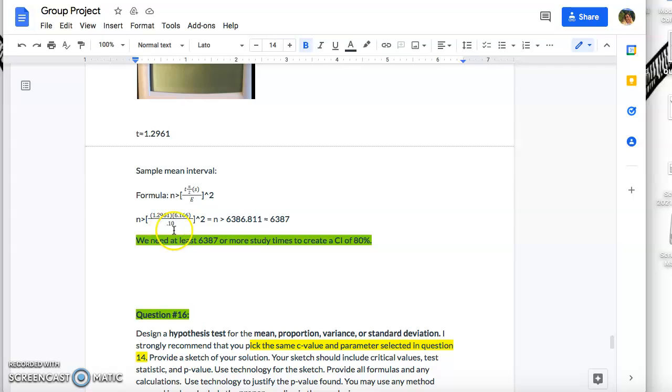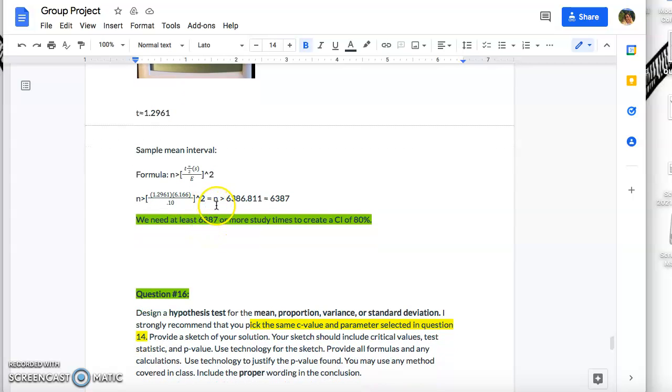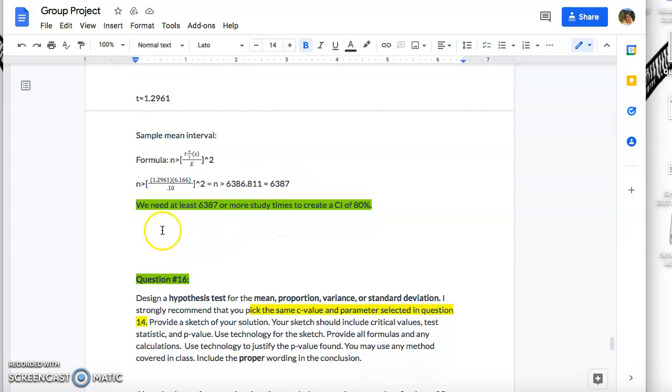which is greater than 6386.811, which is then rounded to 6387. So we need at least 6,387 more study times to create a confidence interval of 80%.